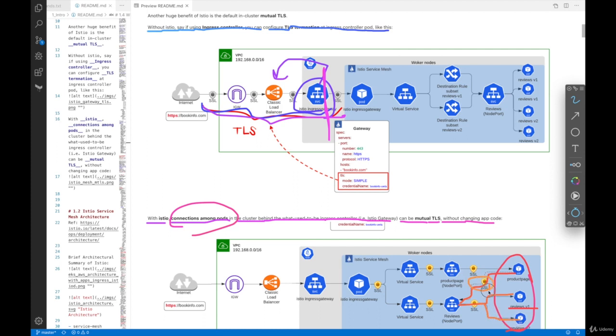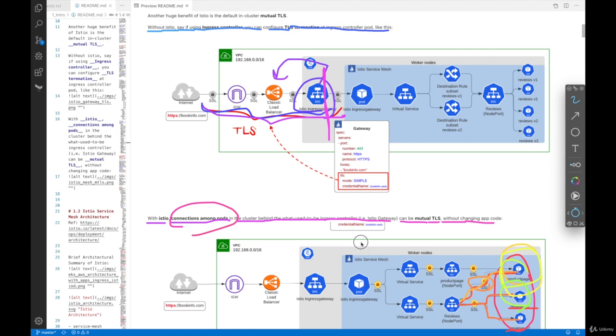This connection, as you can see with the yellow SSL icon, can be mutually TLS'd by default without changing code inside the product page or reviews to provide a certificate and do the SSL handshake and whatnot. These are all handled by Istio. So a lot of overhead is taken care of just by installing Istio.